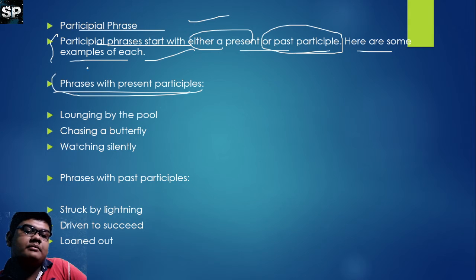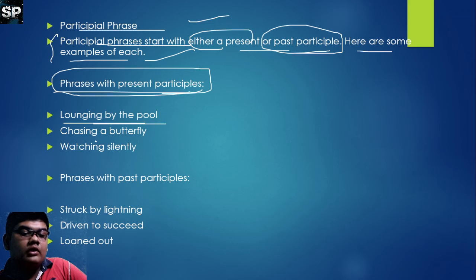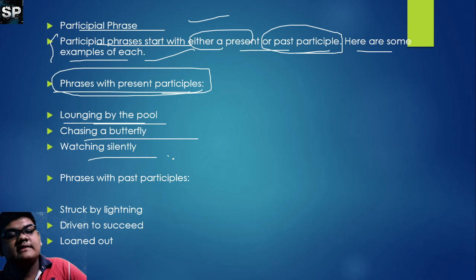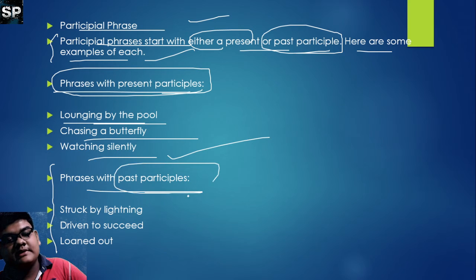Phrases with present participles: laughing with the pool, chasing the butterfly, watching silently. And here are some examples of past participles: struck by lightning, driven to succeed, and blown out.